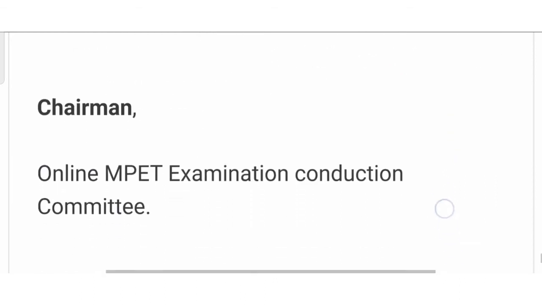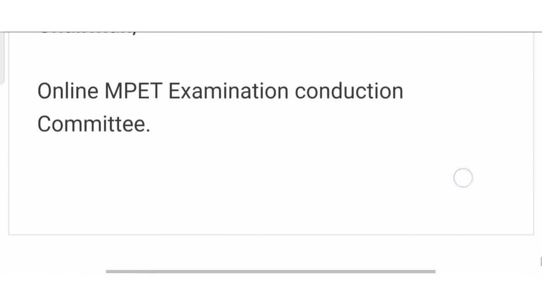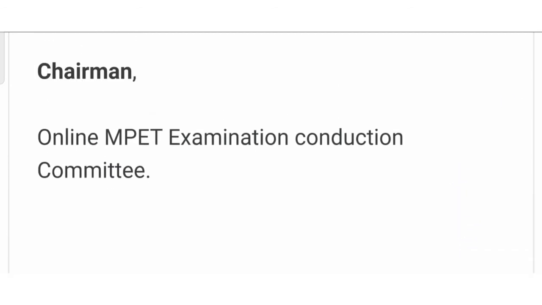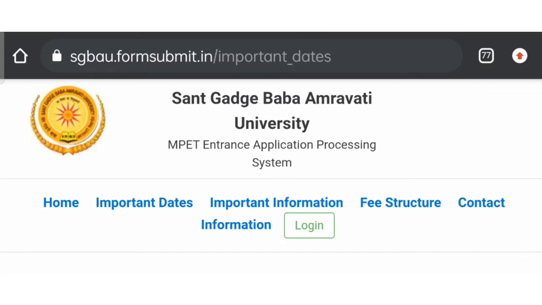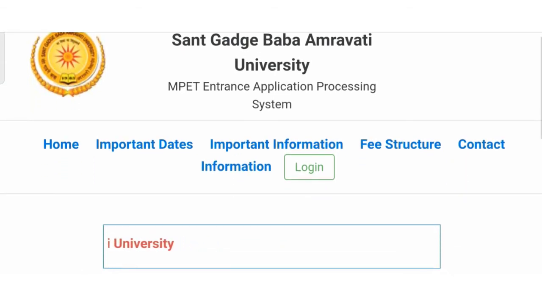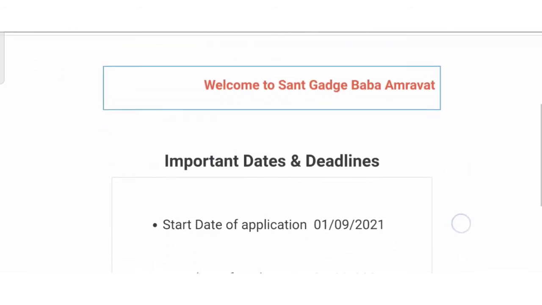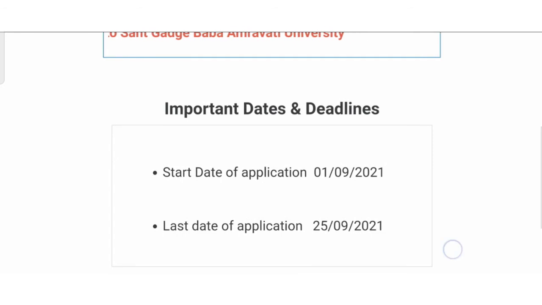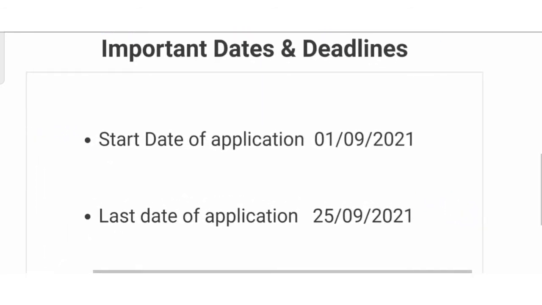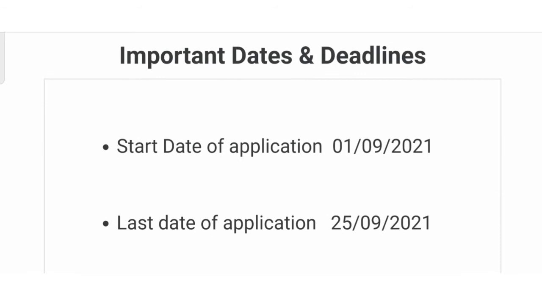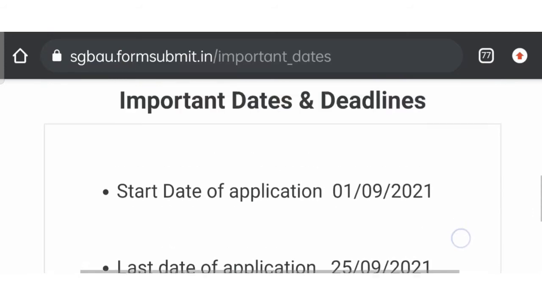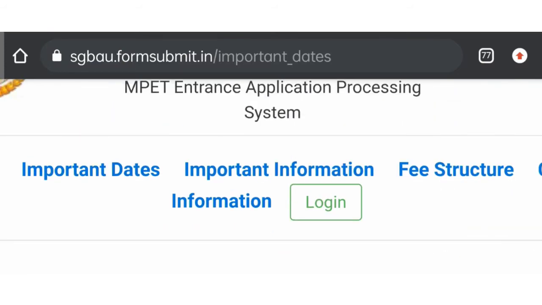Okay, so as per the Chairman, Online MPET Examination Conduction Committee, Sant Gadge Baba Amravati University, Amravati, these are the instructions regarding the MPET examination 2021. So we'll see the important dates and deadlines regarding that examination. This is the home page. Your application starts from 1st of September 2021, and the last date of filling the application form is the 25th of September 2021.